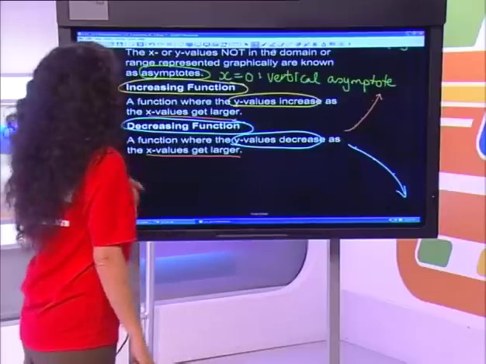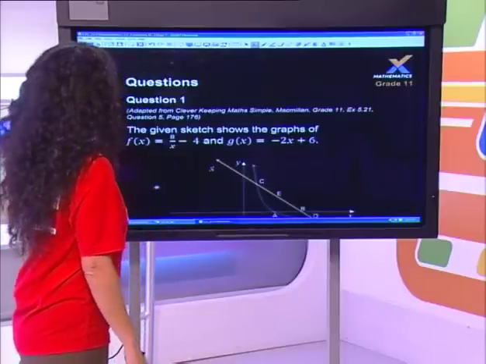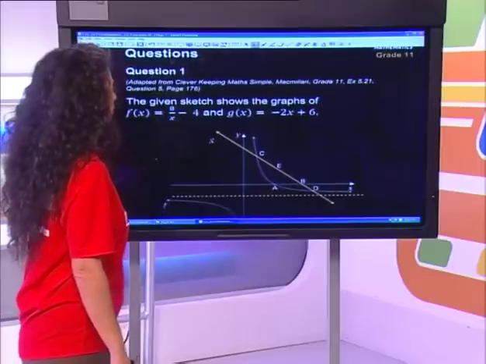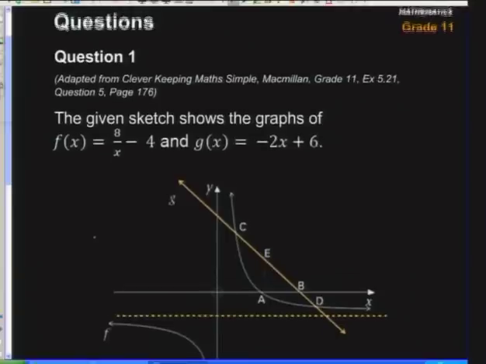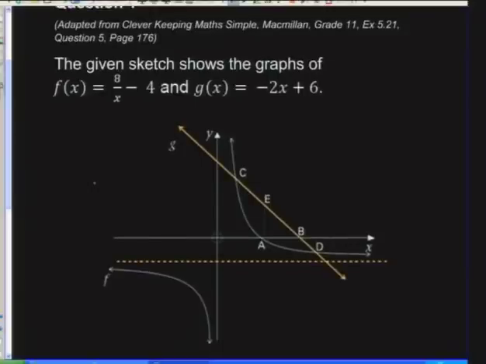Right, we're going to be asked some questions now on those definitions. I've adapted the questions from the Macmillan book, Clever Keeping Math Simple. One question says that the given sketch shows the graphs of f of x equals 8 over x minus 4 and g of x equals negative 2x plus 6. Now, I know that the functions have been labeled, but if we weren't looking at the picture, how do we talk about this function g?